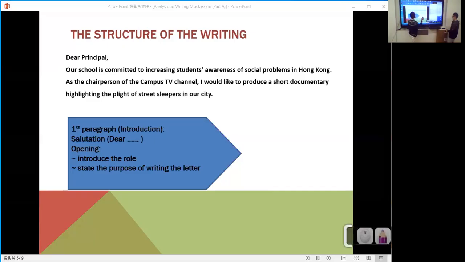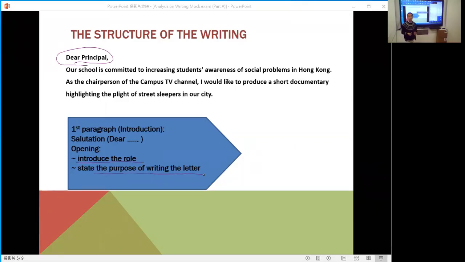Okay, let's go to the sample essay. Now this is the first part. Our school is committed to increasing students' awareness of the campus TV channel. I would like to produce a short documentary highlighting the plight of street sleepers in our city. Now this is the first paragraph, or you can say this is the introduction. Can you think about what information you can get from this paragraph?